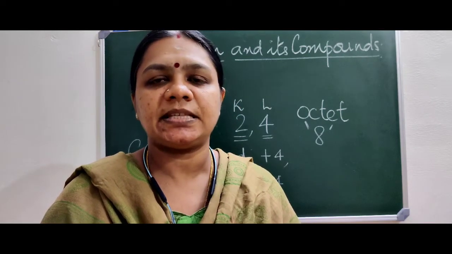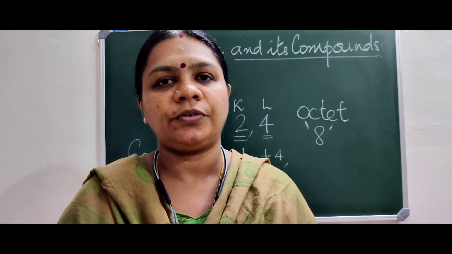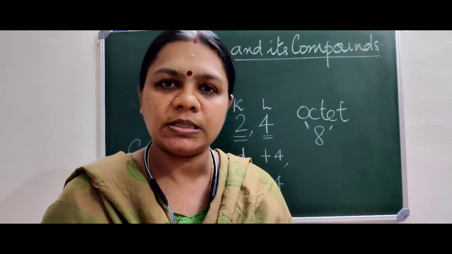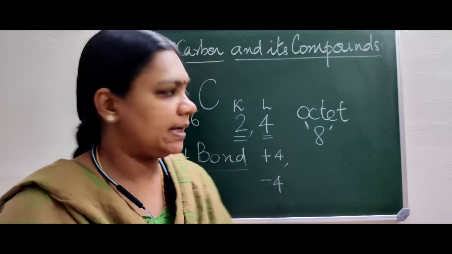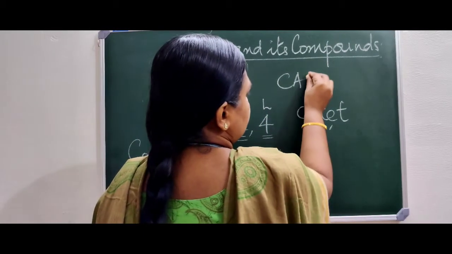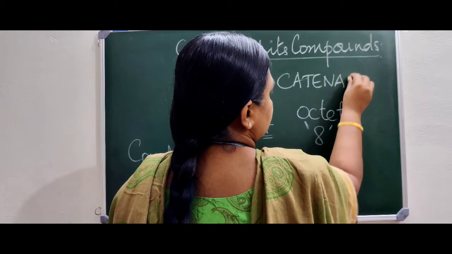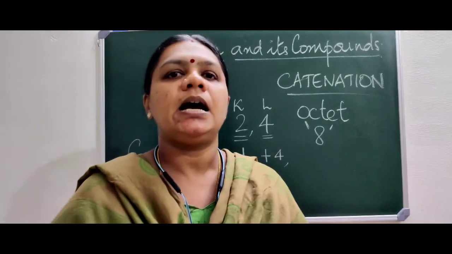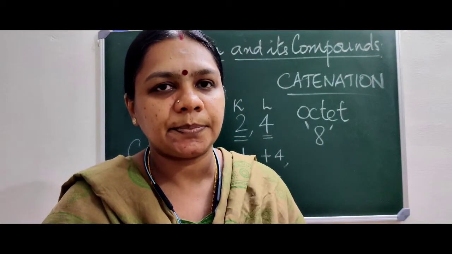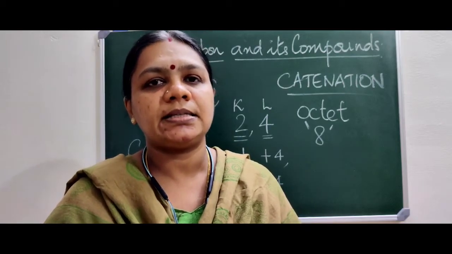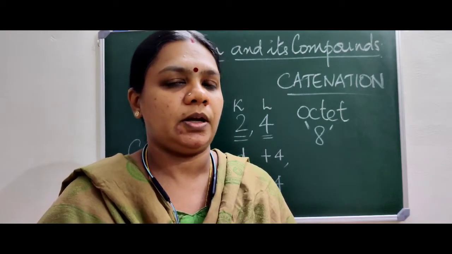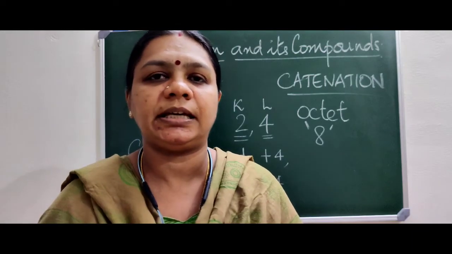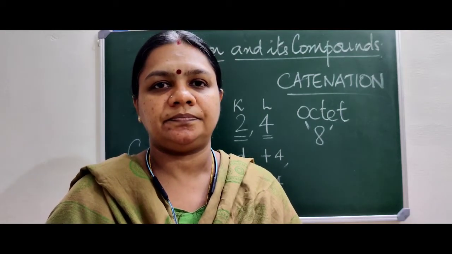Okay. So, this specific or unique property of carbon to form long chains or branched chains or even closed structures is referred to as catenation. How to define catenation? Catenation is the property by which carbon combines with other carbon atoms to form long chains of carbon atoms. That means the particular chain may contain millions of carbon atoms.